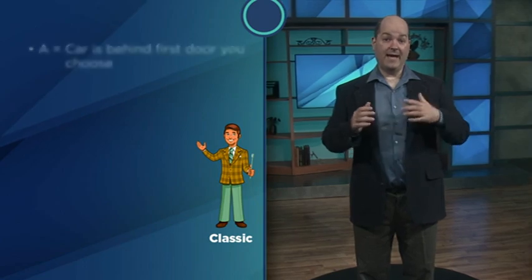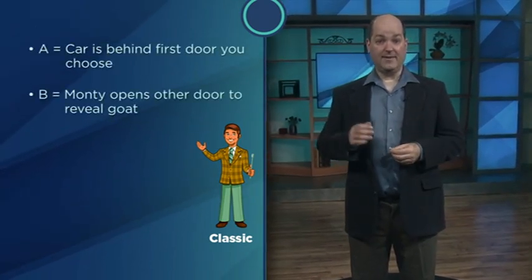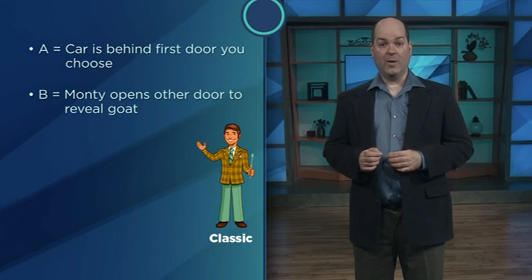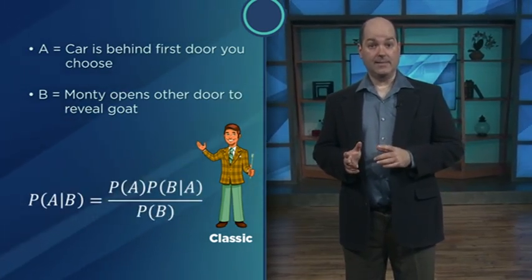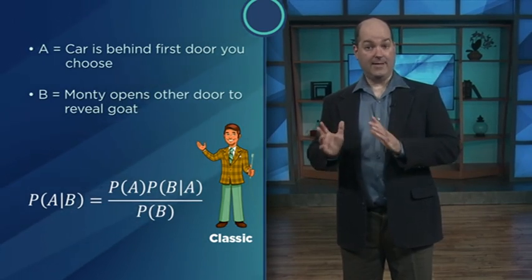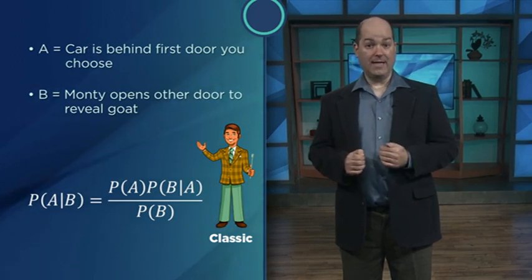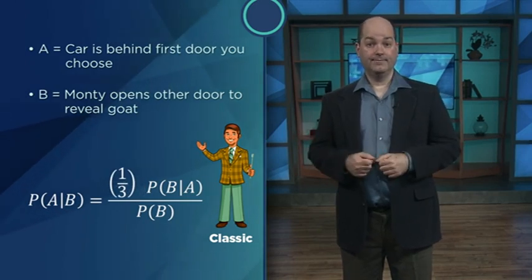Let's see how it applies to the Monty Hall problem. Let's start with classic Monty. We'll say that A is the event that the car is behind the door you chose first, and let's say that B is the event that Monty opens some other door to reveal a goat. We want the probability of A given B. Bayes' theorem says this probability depends on three things. First, we need the probability that the car is behind my initial door, and that probability is 1/3.